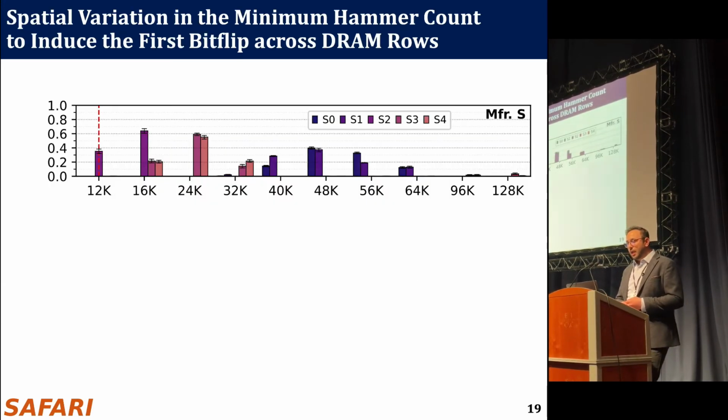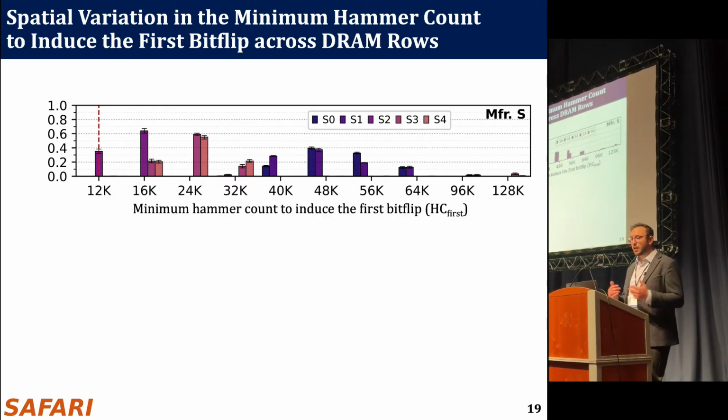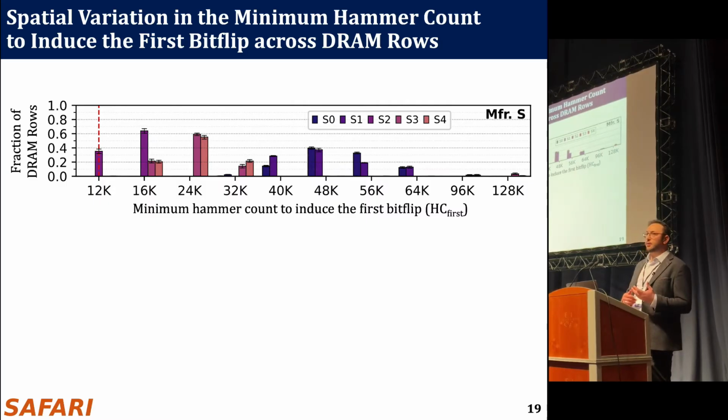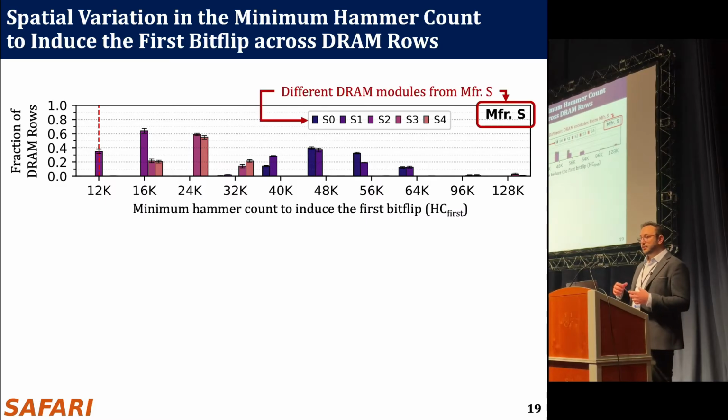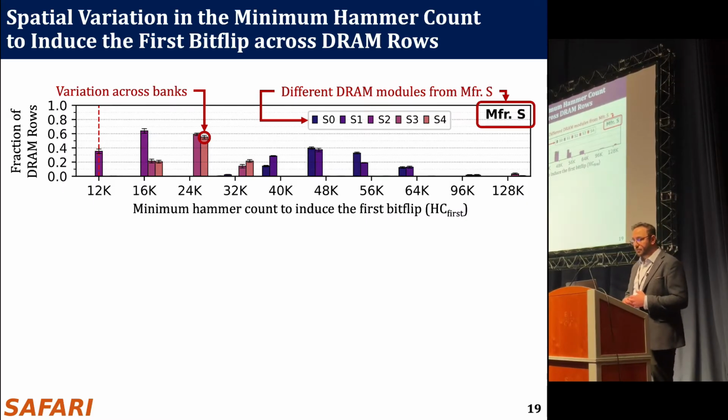Here, there's a histogram where on the x-axis, we have the minimum hammer count to induce the first bit flip, and on the y-axis, we have the fraction of DRAM rows. Different colors identify data from different DRAM modules from a particular manufacturer, S in this case, Samsung. The error bars show the variation across banks in the distribution.